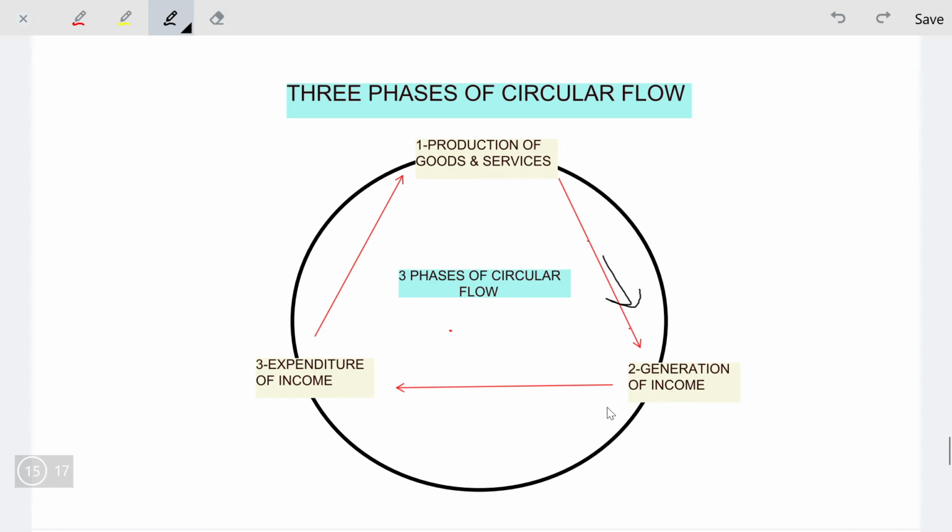We spend factor income on goods and services. Again, we demand goods and services, and the producer again produces. So these three phases are interdependent on each other. This is known as the circular flow of income. It means the income circulates in these three phases.